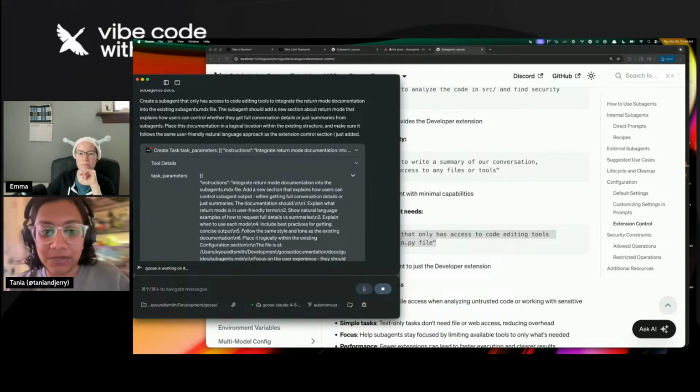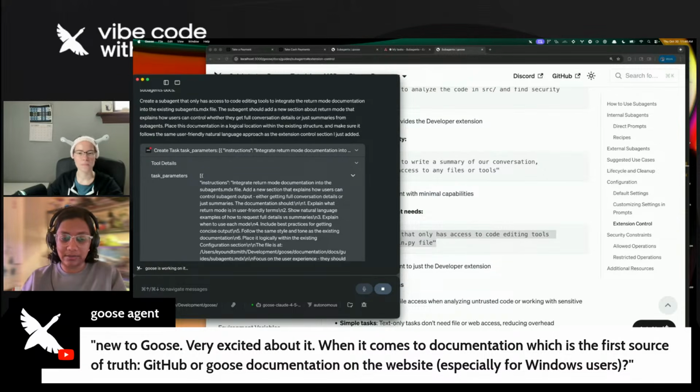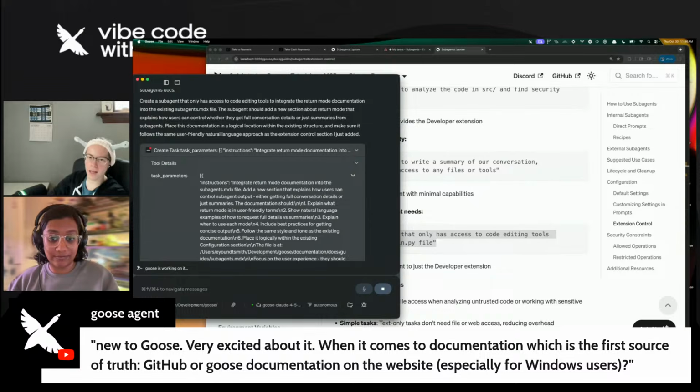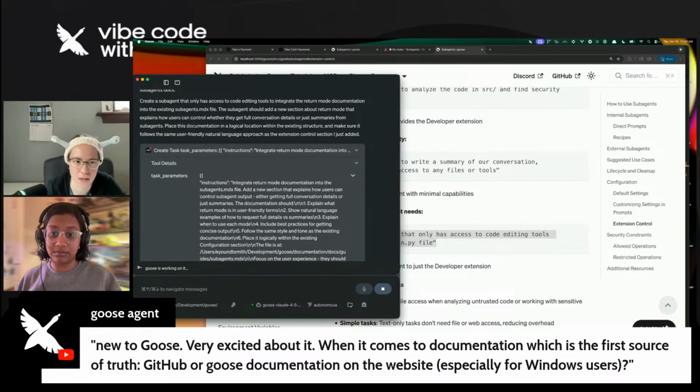Okay, so related to documentation in general, specifically for Goose. New to Goose, very excited about it. When it comes to documentation, which is the first source of truth, GitHub or Goose documentation on the website, especially for Windows users? So I would like to say the Goose documentation, of course. Probably GitHub, because that is the full source code. Here's what Goose is actually doing. And then documentation gets updated based on new features, new changes that come out.